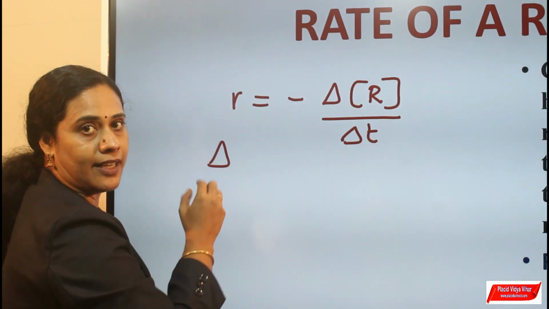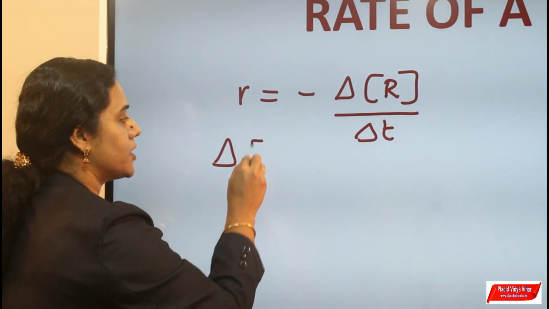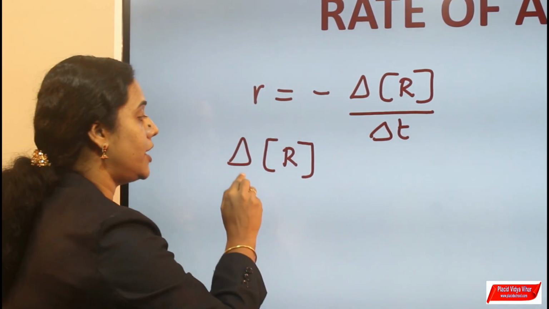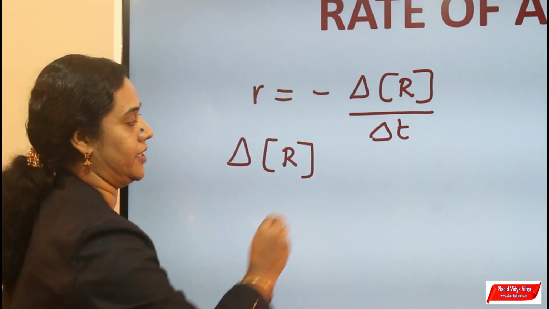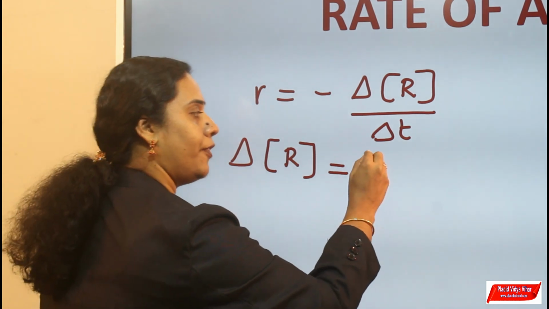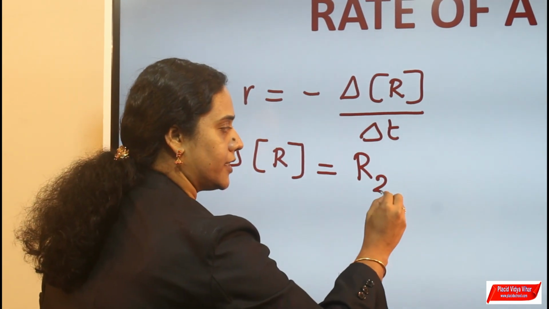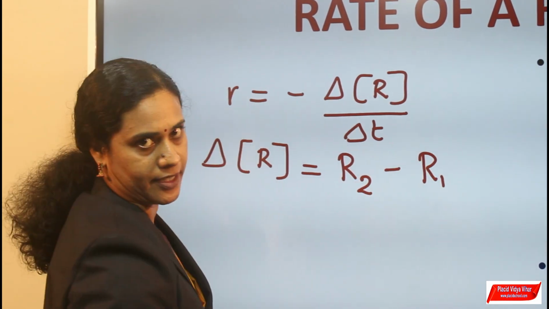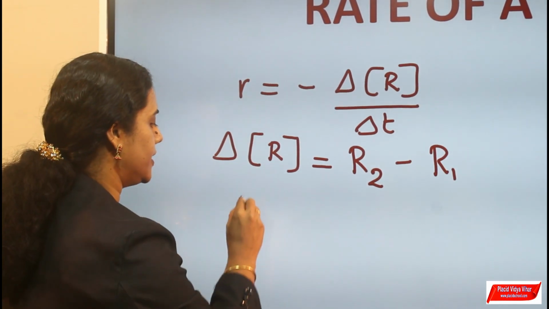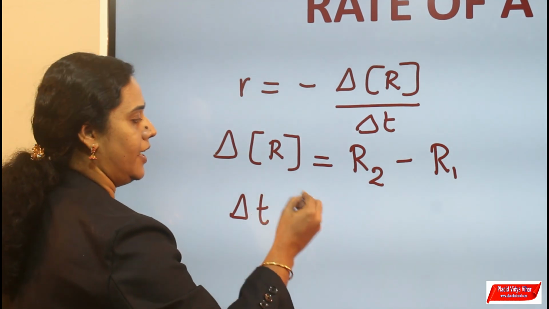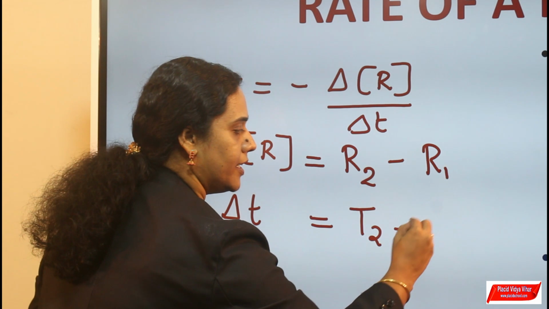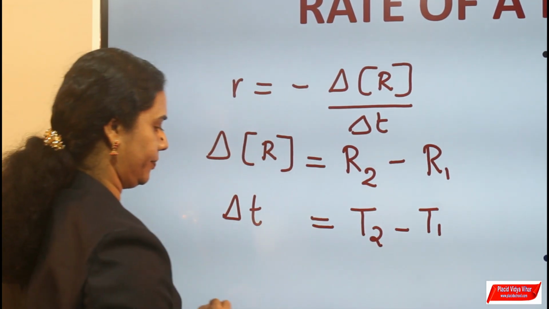Delta indicates the change. Square bracket indicates the molar concentration. So change in concentration of reactant is equal to final concentration of reactant minus initial concentration of reactant. Change in time, delta t, is equal to final time minus initial time.